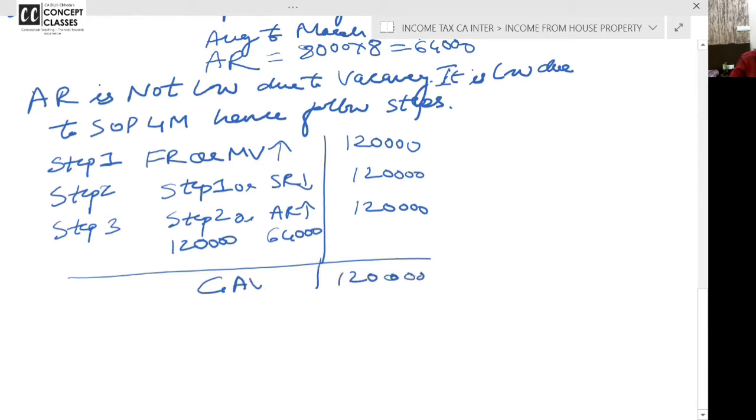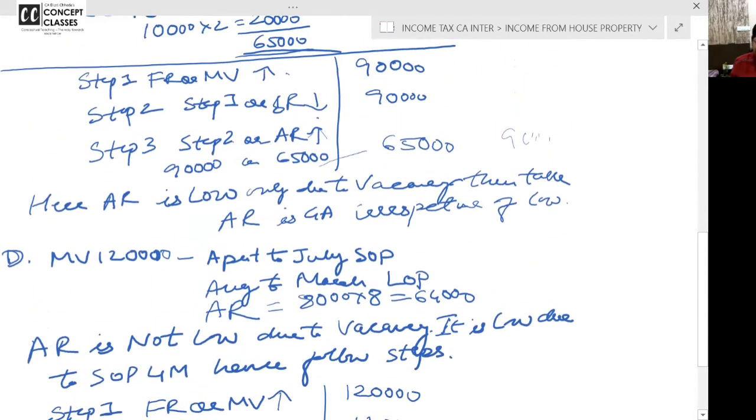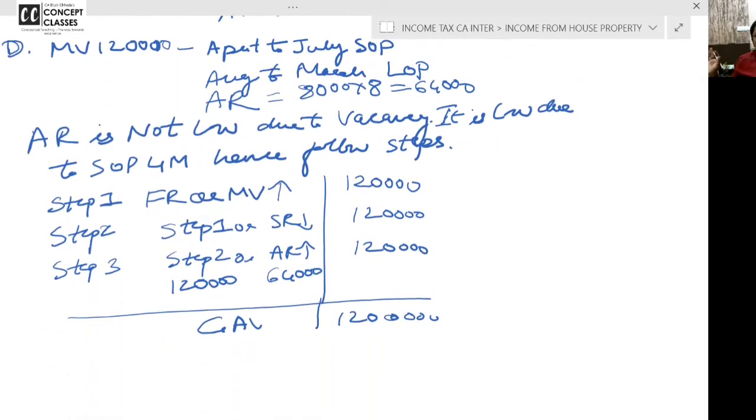If you understand these two problems, this and this first problem, done. Your syllabus for GAV is over, not the syllabus for house property. There are nice concepts, co-ownership and partition and foreign rental income. One concept, one problem. Now write it down and ask your doubts. Anyone in the class is saying, ma'am, even though actual rent 64,000 is low, why didn't you take low? Is it low due to vacancy? Was it vacant? No. It was self-occupied for 4 months.